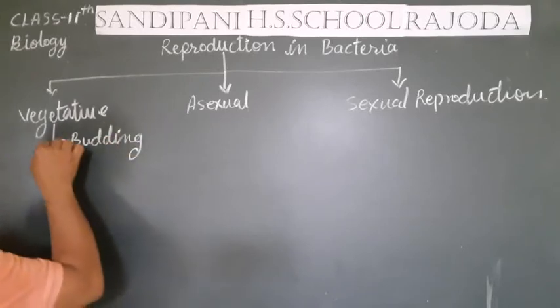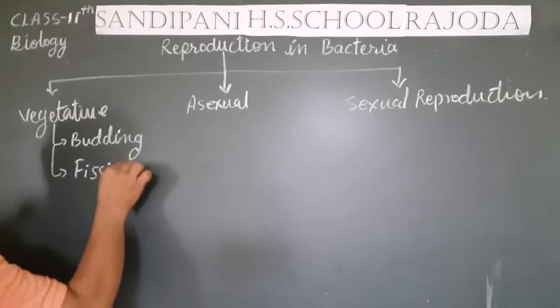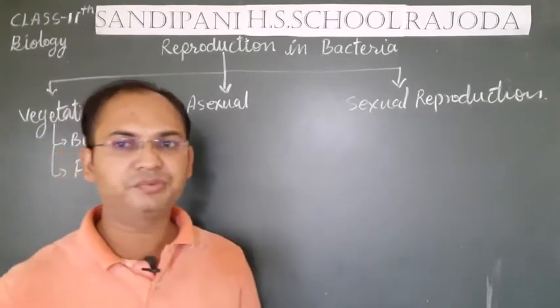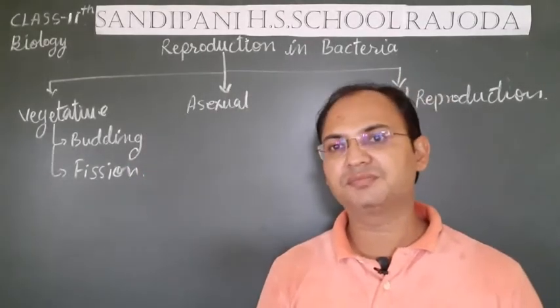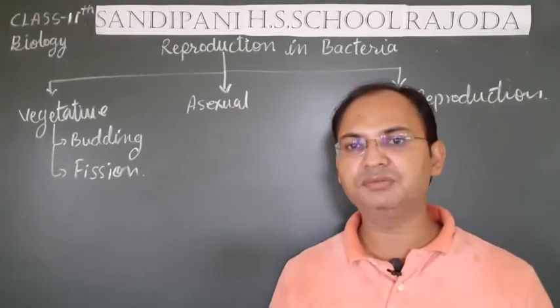We will discuss them all in detail. Budding and fission are the two most important methods of vegetative reproduction.